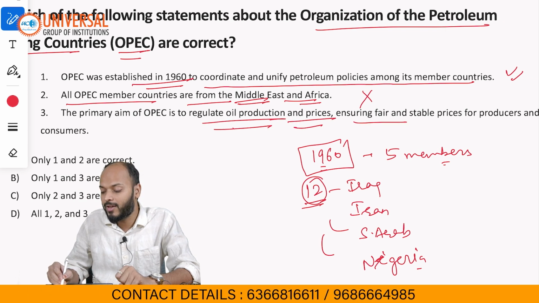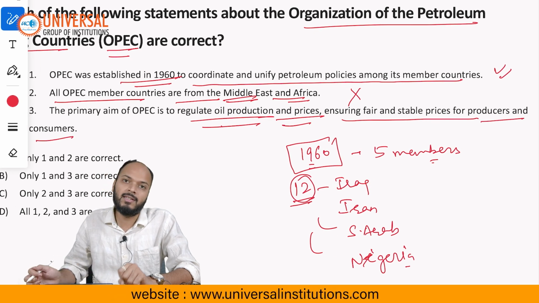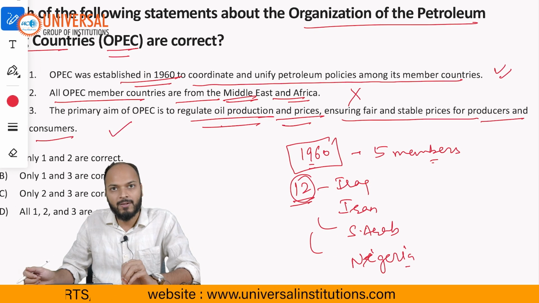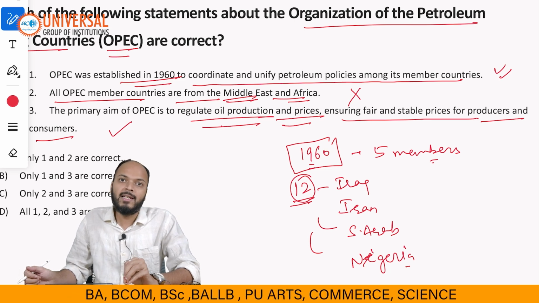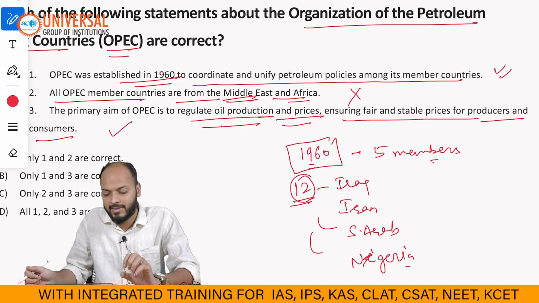And the third statement says the primary aim of OPEC is to regulate oil production and prices, ensuring fair and stable prices for the producer and consumers. So yes, this statement is absolutely correct. The objective of OPEC is that prices of oil in the international market should be fair, they should be stable also,